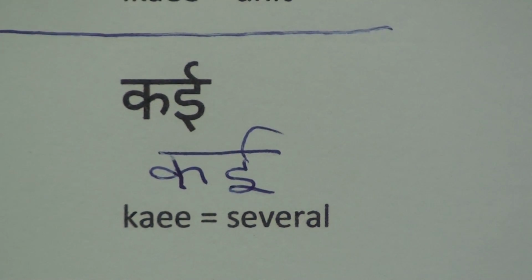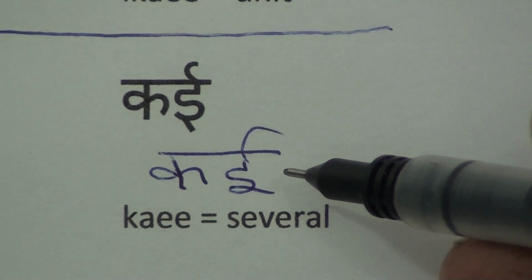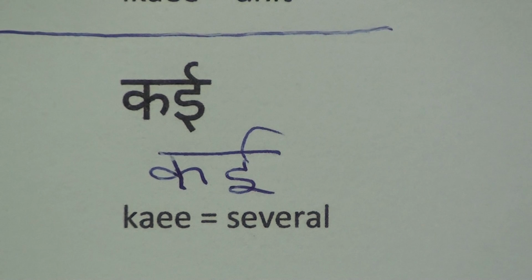Kai. Kai means several. This is the written form, this is the printed form, and this is the handwritten form. Kai means several.